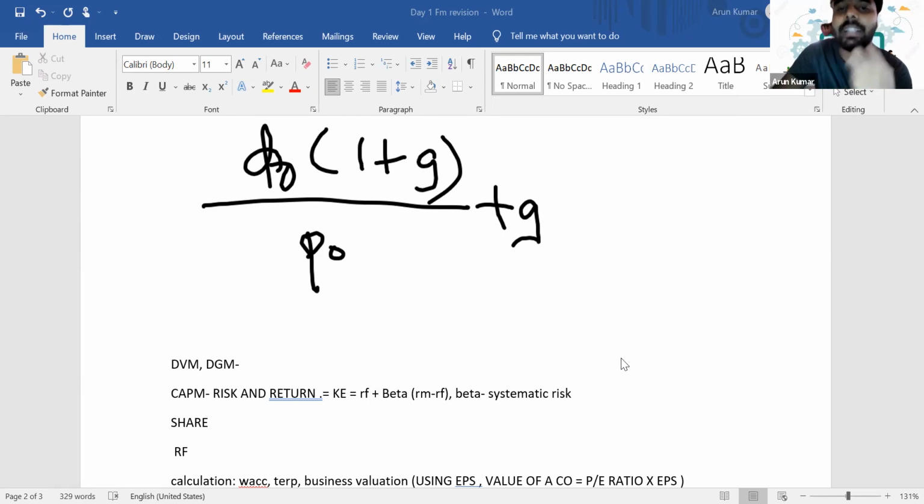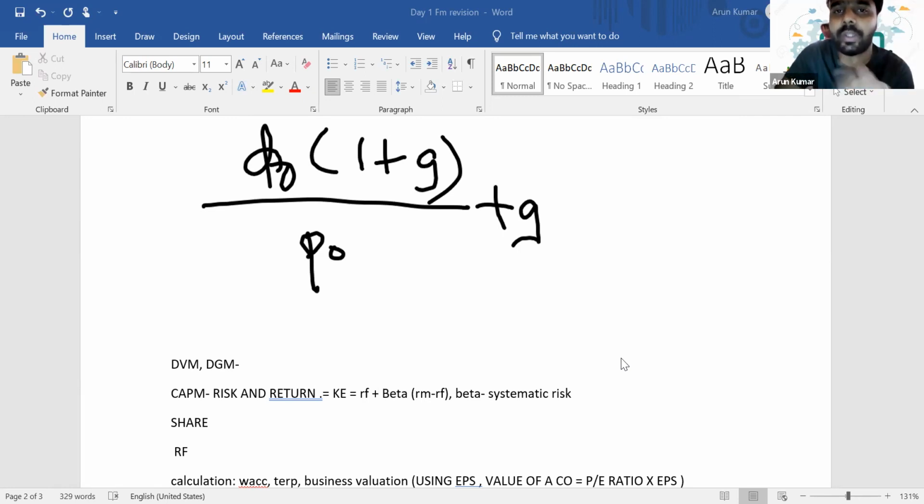If you want to calculate the cost of equity of a company, we have to assess the overall risk that they are taking, so we have to pay a premium for them. RF is something that they get even if they invest in the government securities.